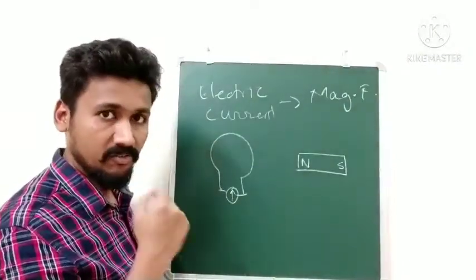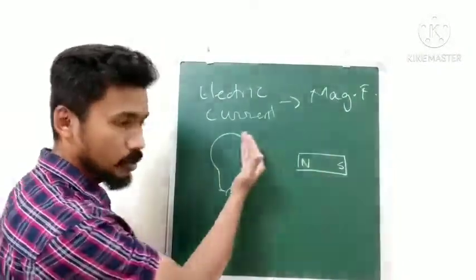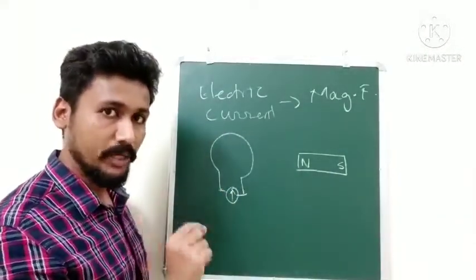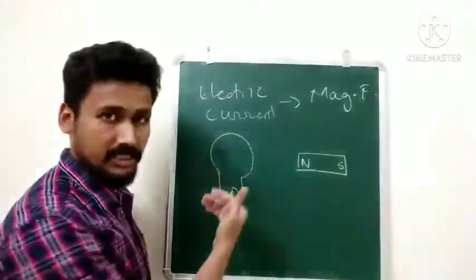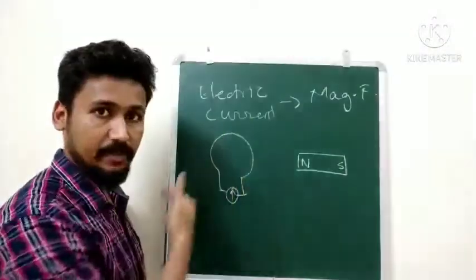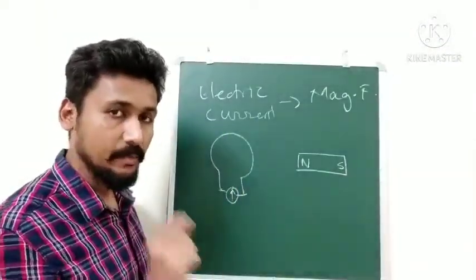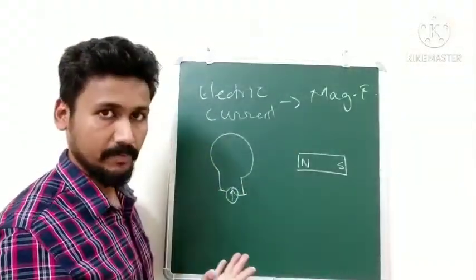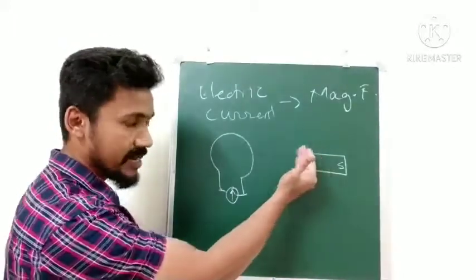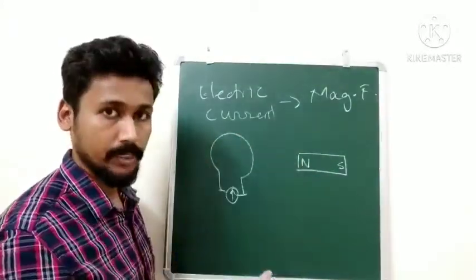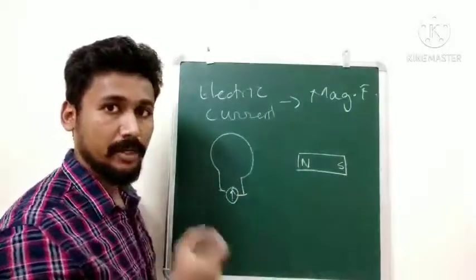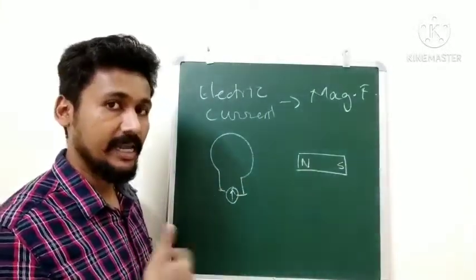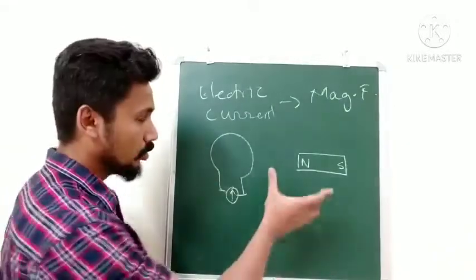When we do this, we notice that as we move it closer, the galvanometer begins to show a deflection, which shows that as the magnet is approaching, an electric current is being set up in the coil. It is set up because the magnetic field around this coil is changing. Because the magnet is approaching, the field is becoming stronger. This is the phenomenon of electromagnetic induction: a changing magnetic field can produce an electric current.